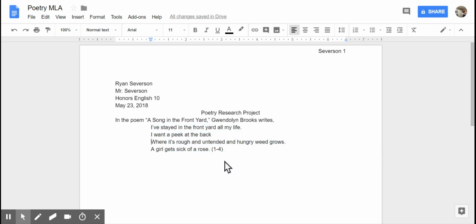And this simply indicates to the reader that this is a block quote and is an excerpt that is longer than 3 lines, or 4 lines or longer. And that is why we use a block quote.